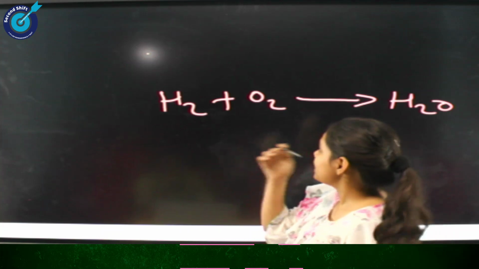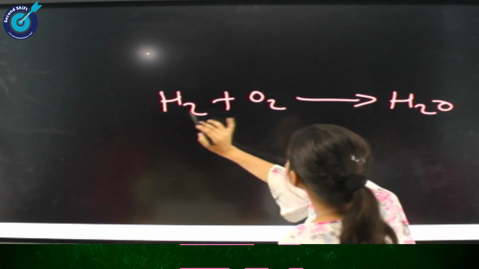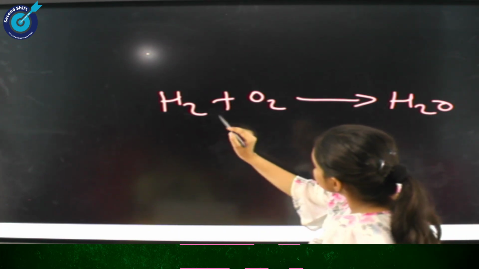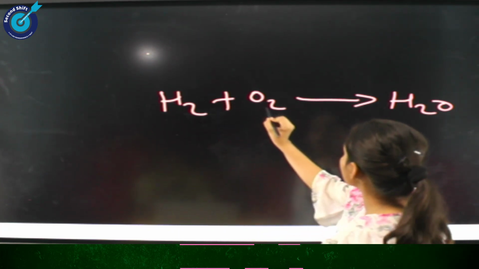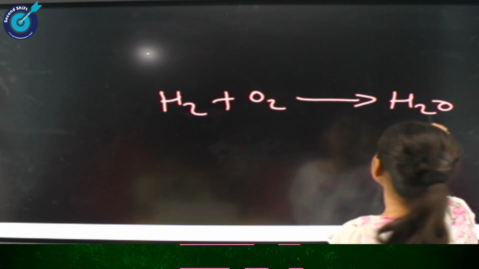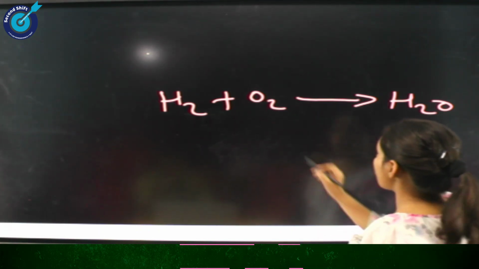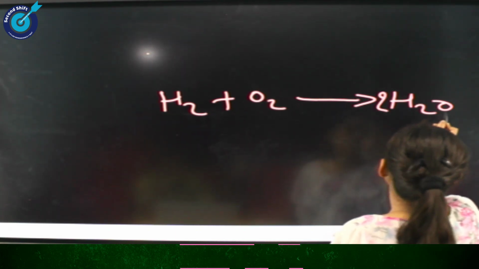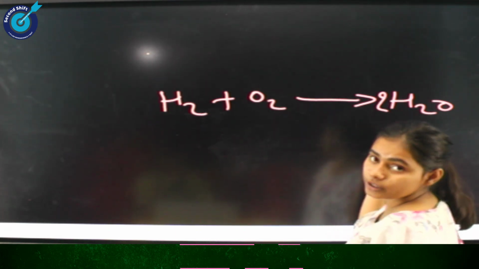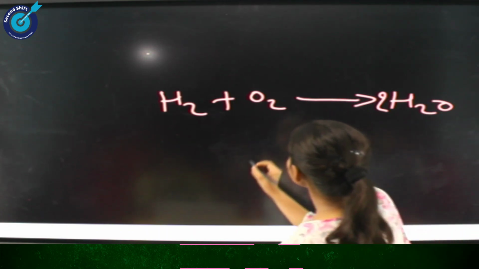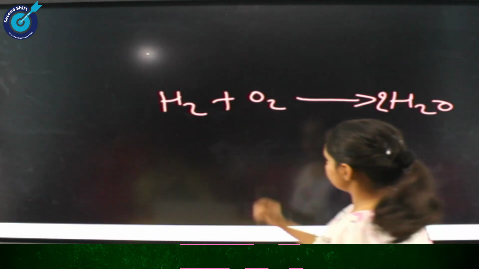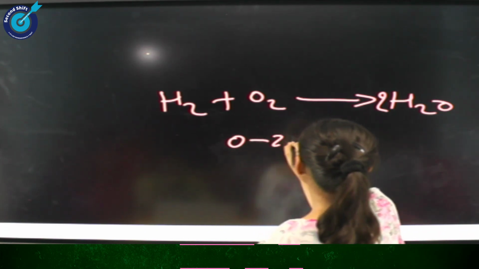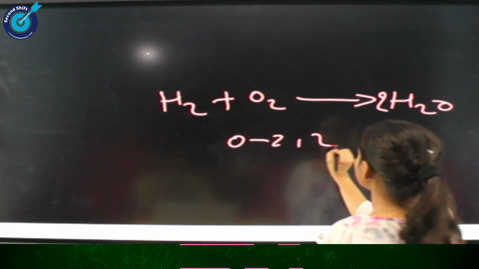Now let's balance it. Here there are 2 hydrogen and here also 2 hydrogen. So in this reaction, hydrogen is now balanced. Now come to oxygen. Here oxygen is 2, but here there is only 1 oxygen, meaning oxygen is not balanced. So if we add 2 here, now there are 2 oxygen on the product side and 2 oxygen on the reactant side also. Let us write this: 2 on the reactant side and 2 on the product side.